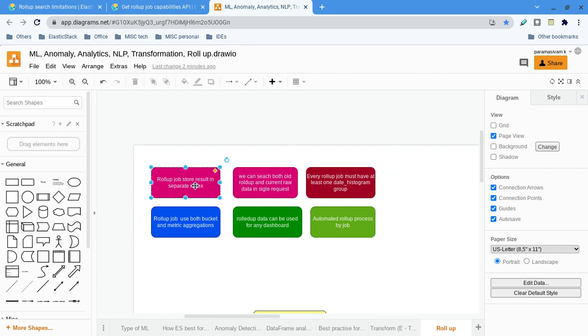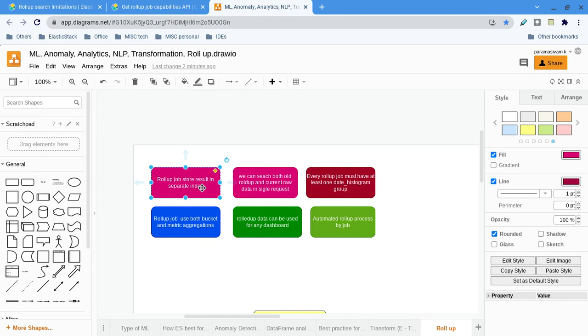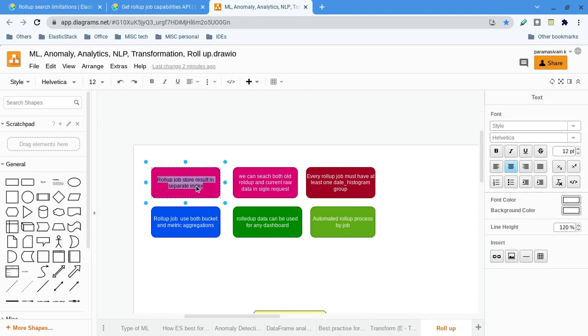Some of the factors I want to tell you. Roll-up jobs store the result in a separate index. Transform also saves as a separate index, but in transform we can preview without saving, and then save if we want. Here we have to save, otherwise there is no such thing. Sorry, forget transformation. In roll-ups we store the summary data in a separate index. That is one factual piece of information.